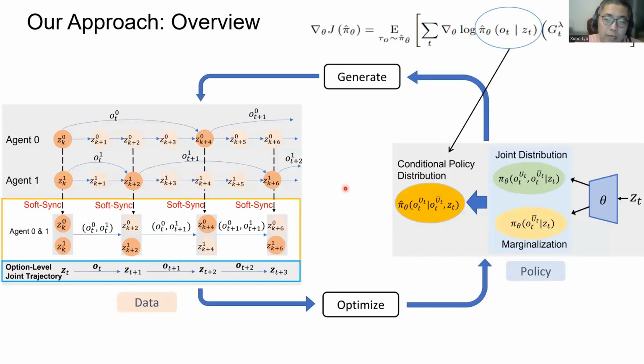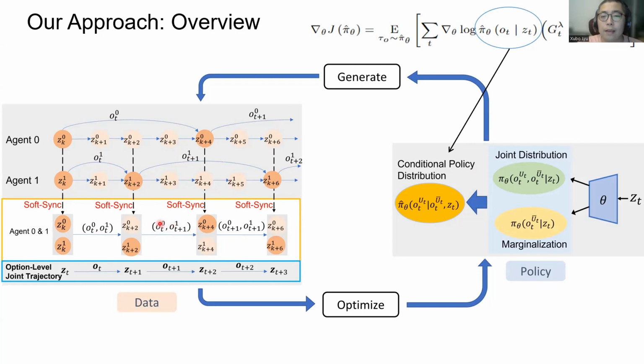To solve this problem, we make 2 changes to the data and the policy that's used in policy gradient reinforcement learning. First, we create a new form of trajectory data using soft synchronization, which means we do not affect the original option execution at all, but only collect data at certain time steps when at least one agent finishes the option. For example, here we collect data at time steps 1, 3, 5, 7 to form an option-level trajectory and ignore the other time steps.